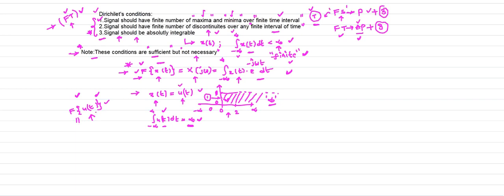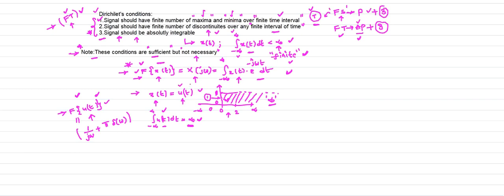For now you can just remember this formula: the Fourier transform of u of t is pi times delta of omega, plus 1 over j omega. This is the Fourier transform of the unit step function. Using the standard formula, we cannot determine its Fourier transform.